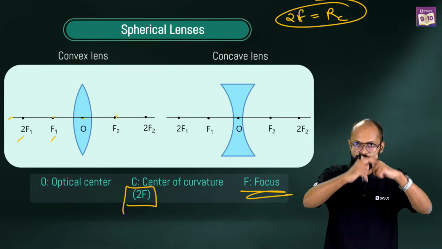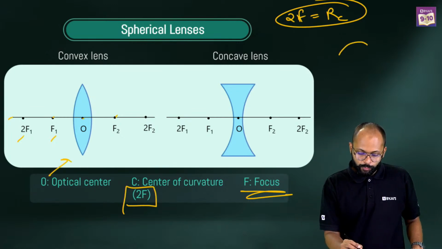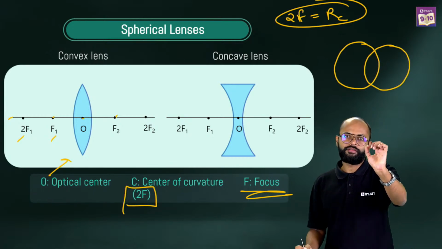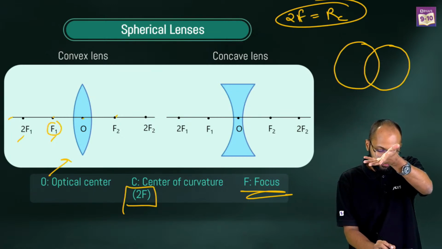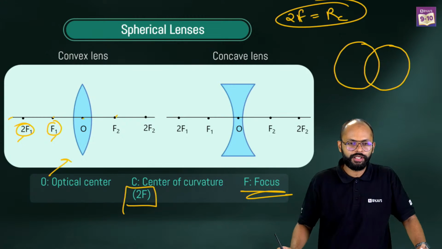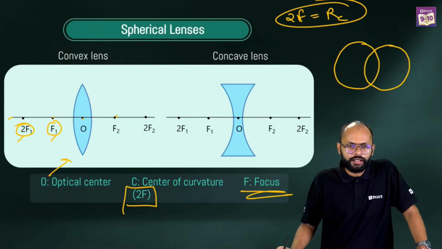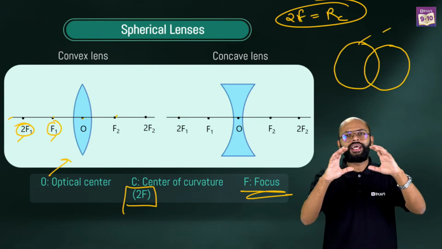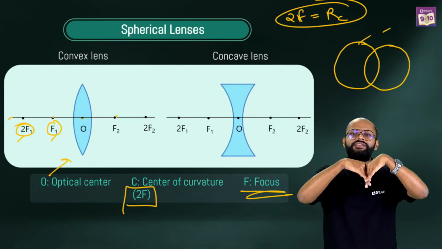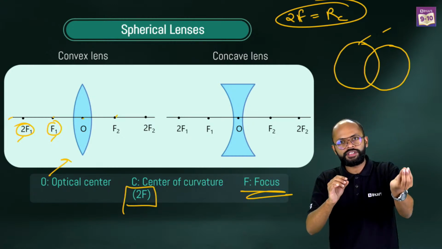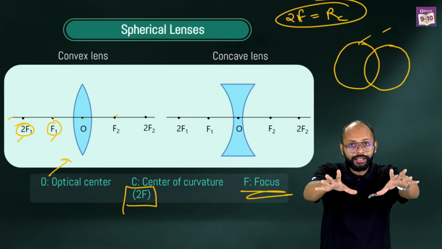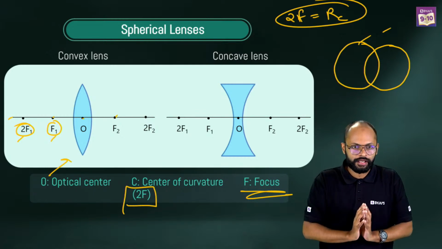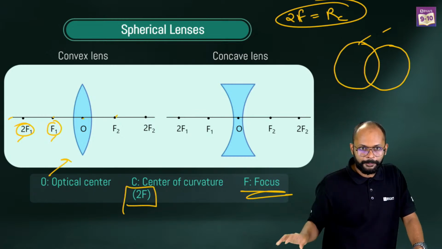In the starting, it is made of the intersection of two spheres. I'll tell about one only. If both the spheres are the same, equal, then twice the focus will be equal to the center of curvature. Then only it will be true. Are you still confused? Just remember this: if both the spheres are equal and then the lens is formed, it means the center of curvature will be equal to twice F. In your grade, this will hold because in your syllabus biconvex lenses are there. Okay, got it? Fine. Correct.